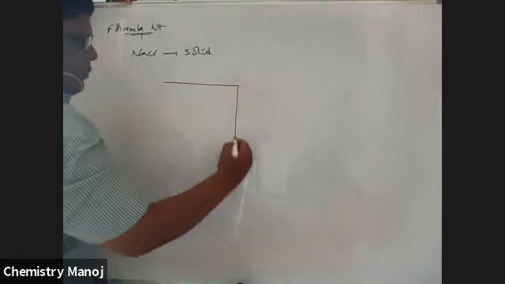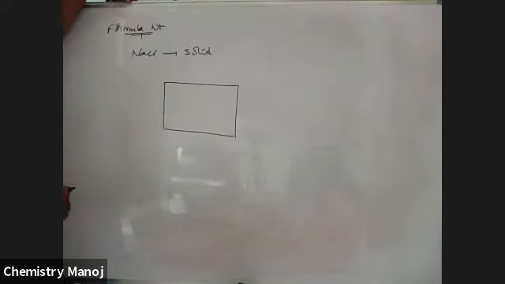So NaCl is solid, just like our table salt. It is crystalline. NaCl is a crystal, in solid phase. In solid phase, constituent particles are very near to each other, almost closely packed. That's why it has a particular shape, because it is a solid. So this is the shape of NaCl.